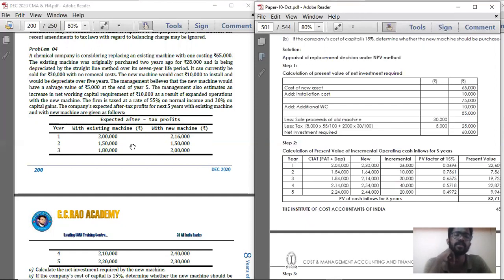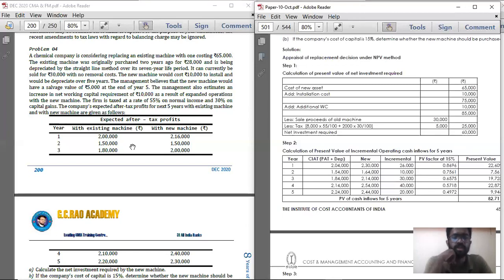So 28,000 divided by 7, you will get 4,000 rupees every year. So right now the value of the machine today is 20,000. It can currently be sold at 30,000, so the current sales value is 30,000. The new machine would cost 10,000 to install and would be depreciated over 5 years.